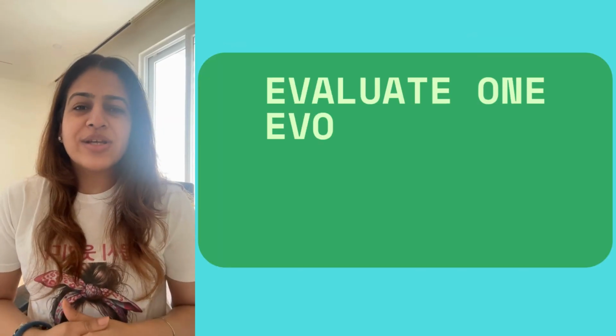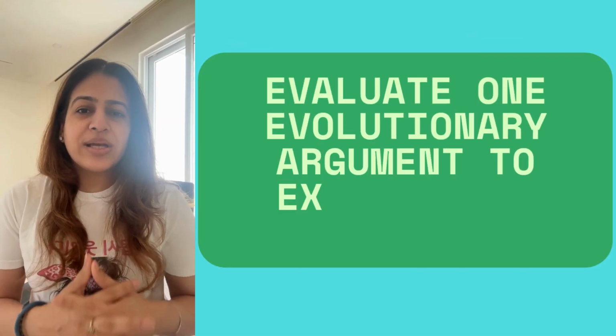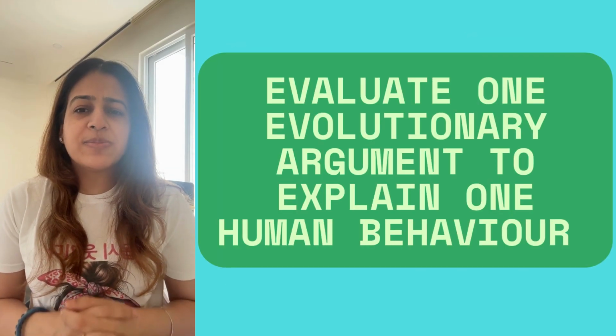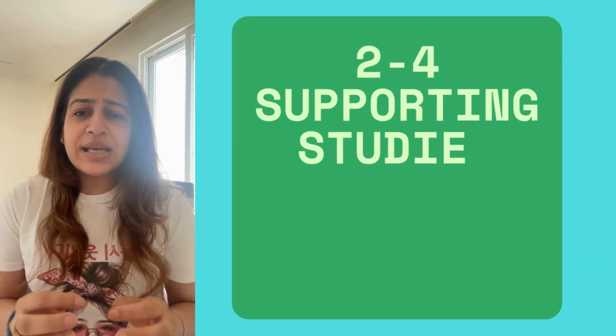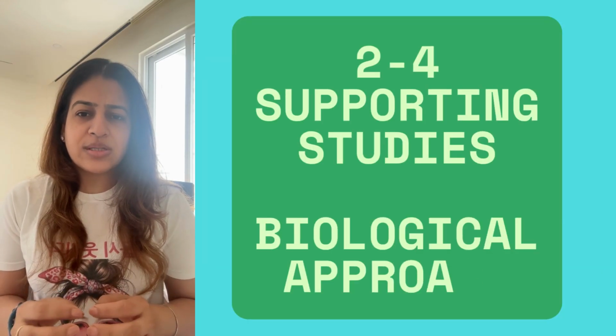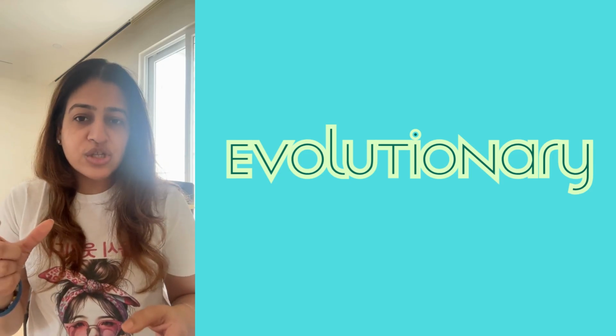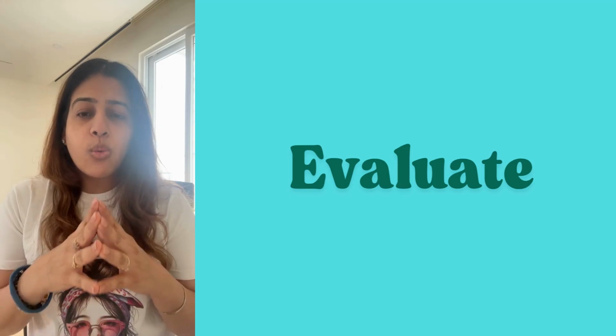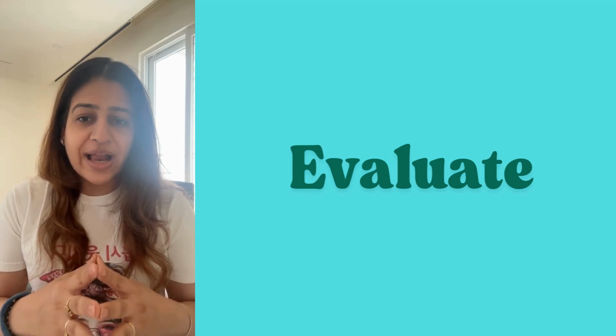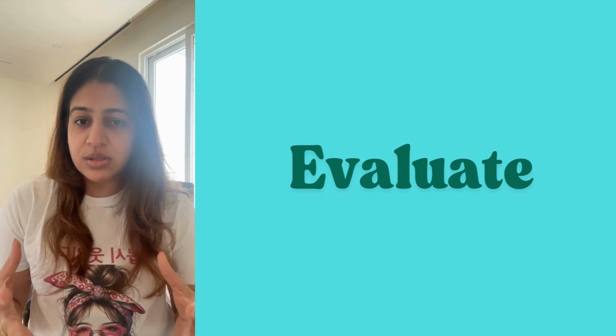Hello all, today's ERQ is: evaluate one evolutionary argument to explain one human behavior. It's very simple. Firstly, you need to take 2 to 4 supporting studies from the biological approach, evolutionary chapter of course, because the key words are evolutionary and human behavior that are given in the question. So what you need to do is evaluate. This is what our command term is.